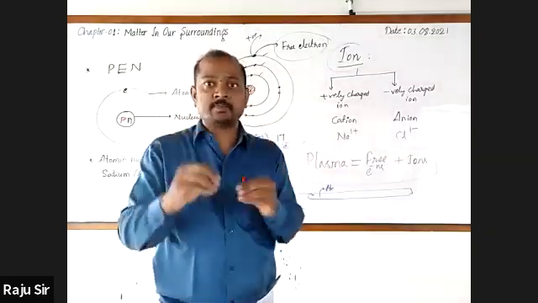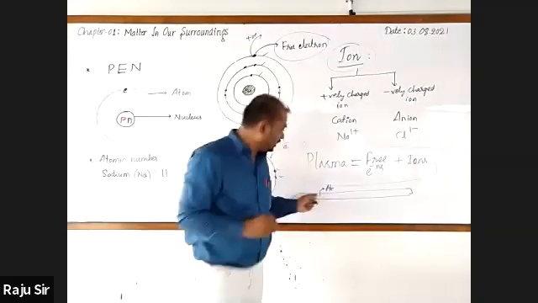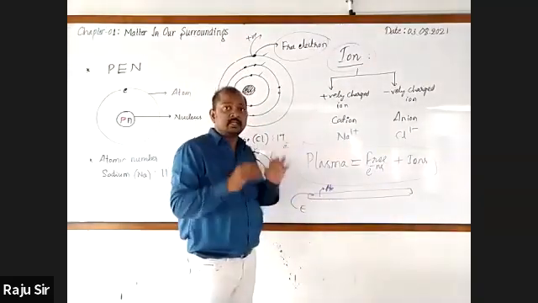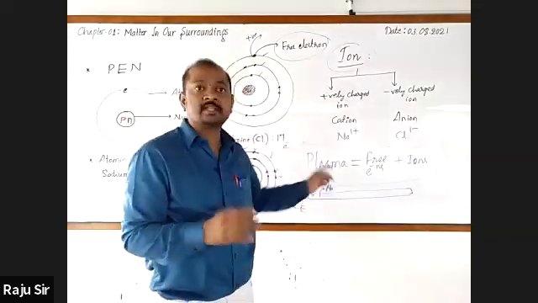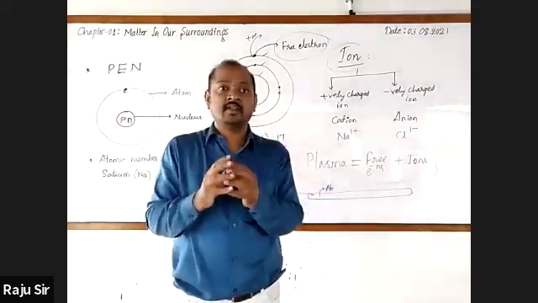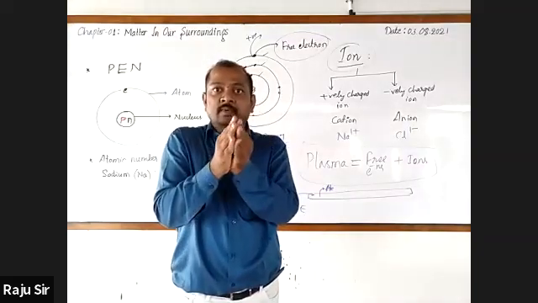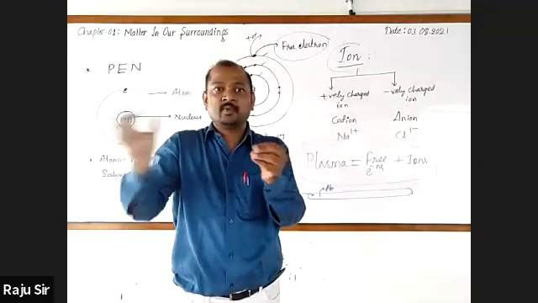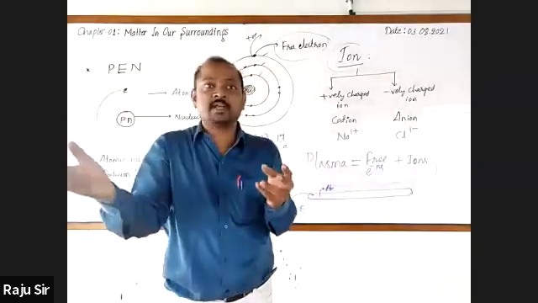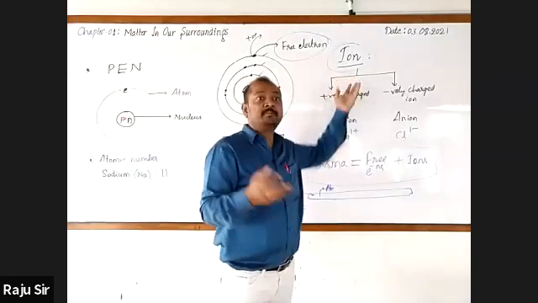But actually, what happens is that this electrical energy is able to break the atoms of the gas which is taken. When the atoms are broken, electrons come out. When electrons are lost by an atom, what happens? It becomes charged.